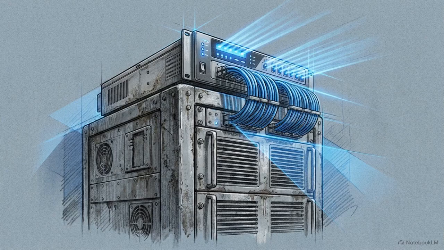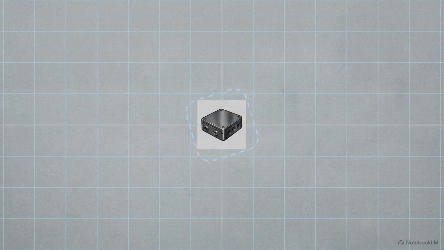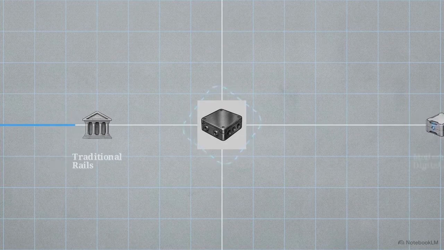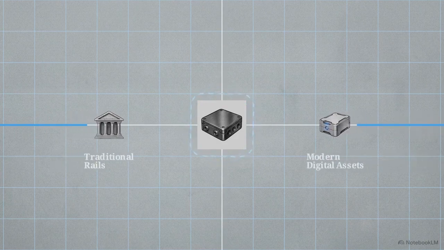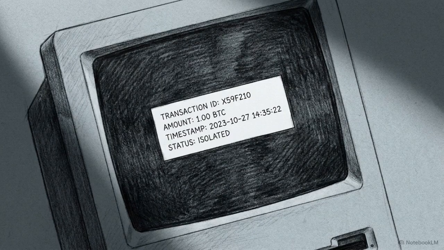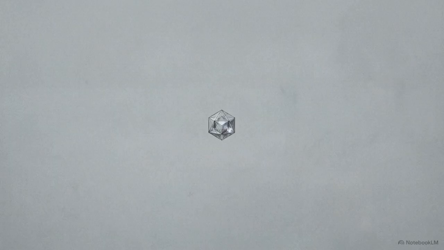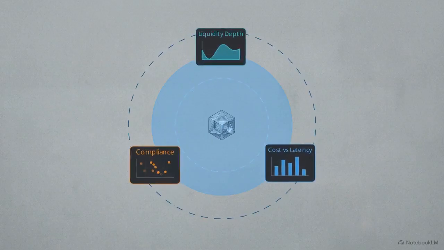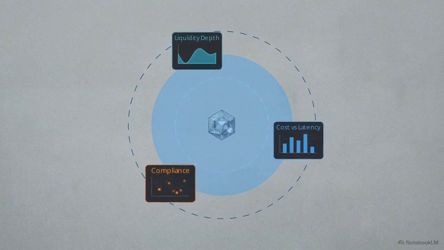Adapting to this environment does not require a costly rip and replace of your legacy systems. Instead, an intelligent liquidity orchestration blueprint integrates existing traditional rails with modern digital assets through a unified architecture. Payments are no longer isolated, atomic transactions. To maintain a market position, institutions must treat every transfer as a data-driven decision.